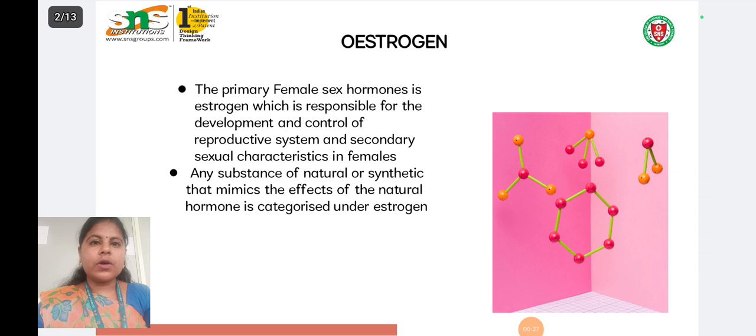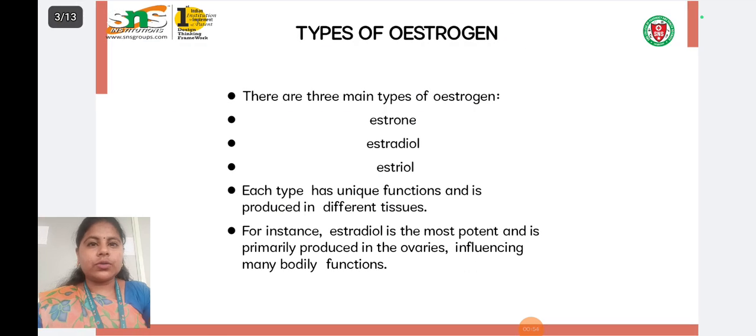Any natural or synthetic substances which mimic the effect of the natural hormone are categorized under estrogen.